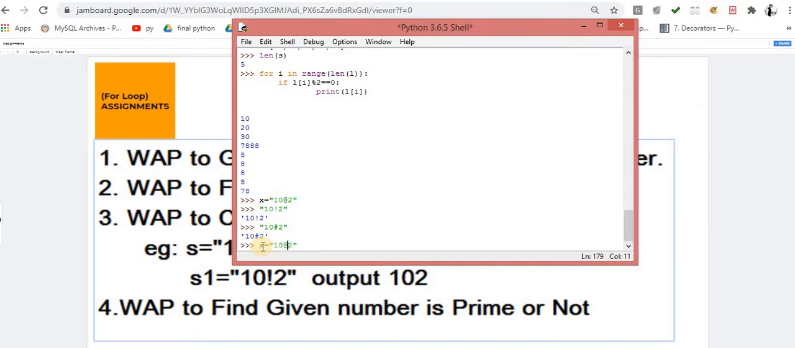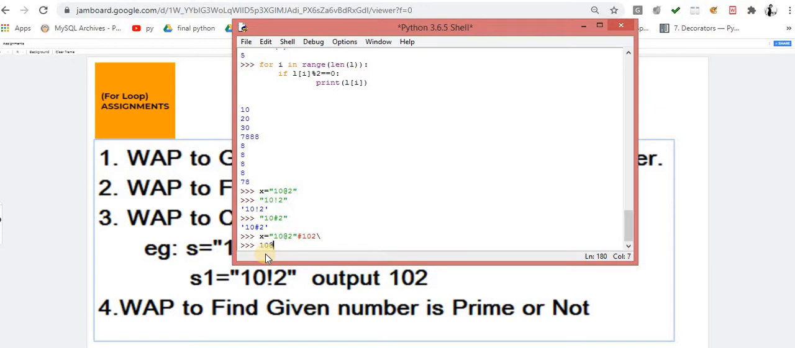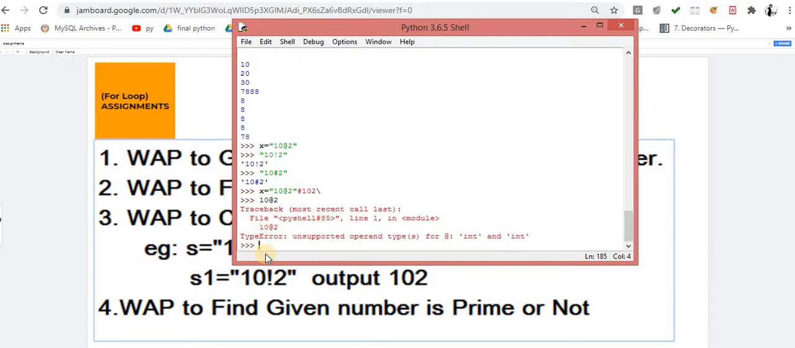format. By mistake, the user entered this, but the actual price is 102, $102, or you can consider euros. So the actual price is this one, but by mistake, in a hurry, the user entered this one. Now when I perform a mathematical operation on this, let's suppose I am converting it into an integer.